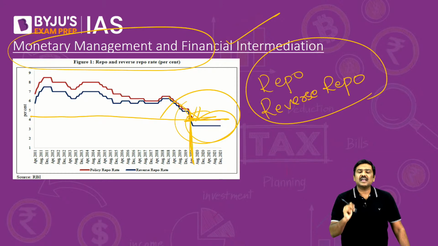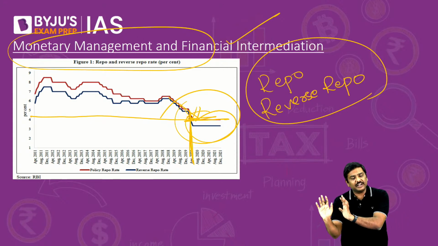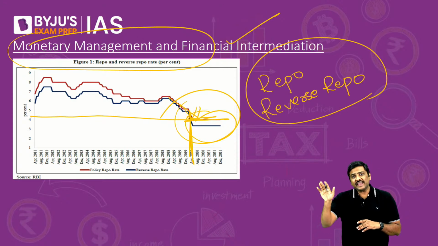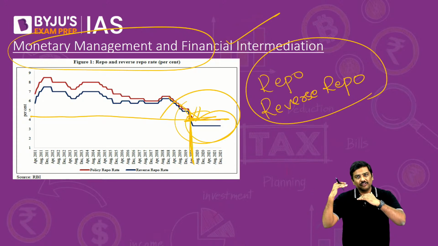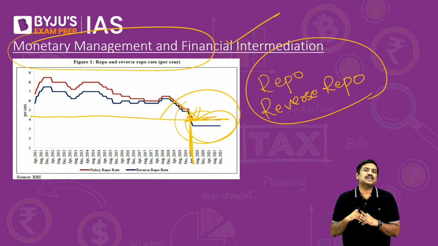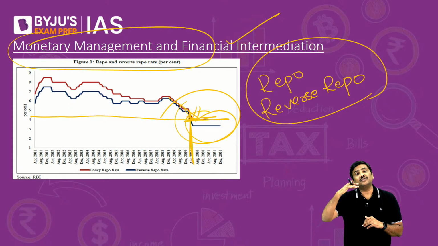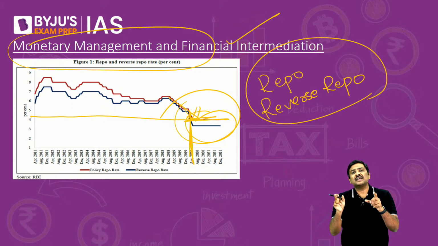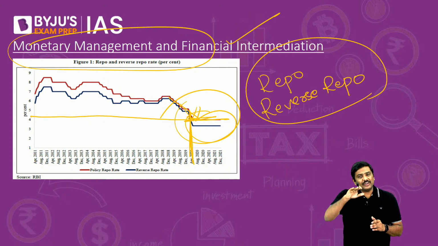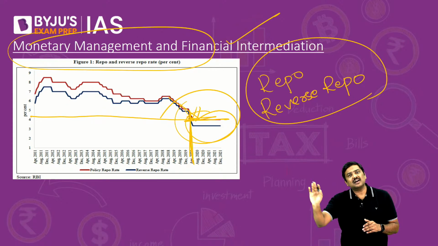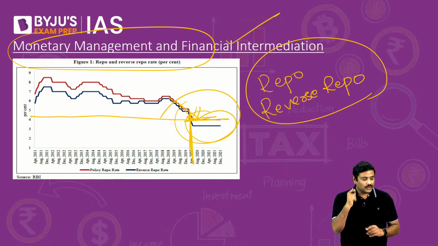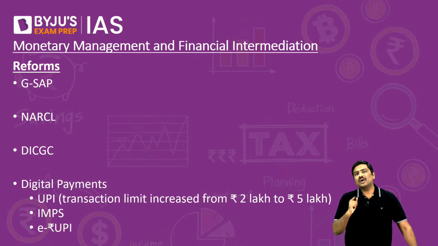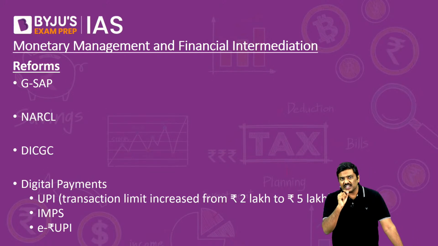That is the precise reason why RBI is saying that we want to continue with the accommodative monetary policy, because the inflation rate expectation is within the range of 2% to 6%, and we expect that inflation will moderate in the coming days. And that is the precise reason the RBI has continued with the same rate of repo as well as reverse repo. Done?